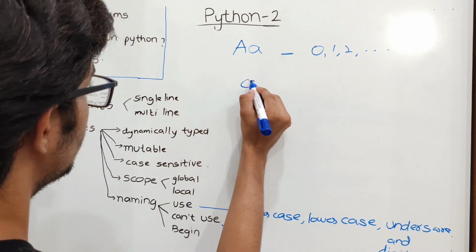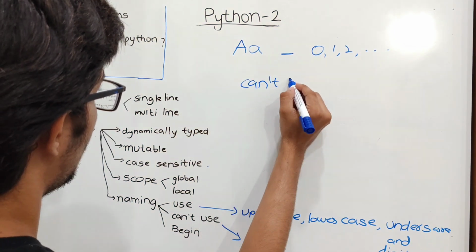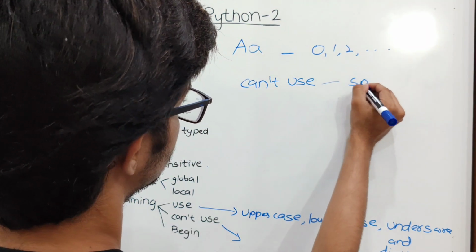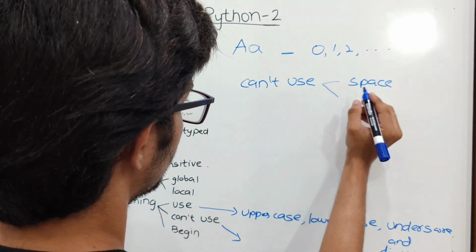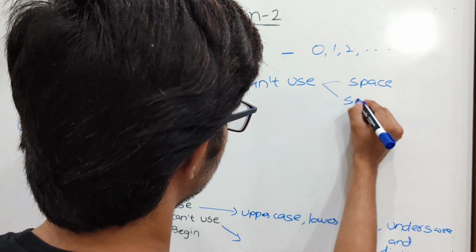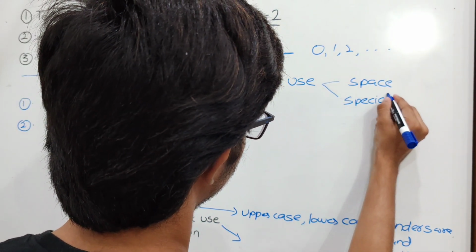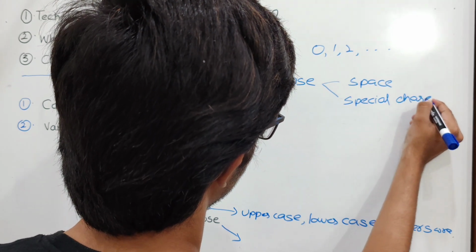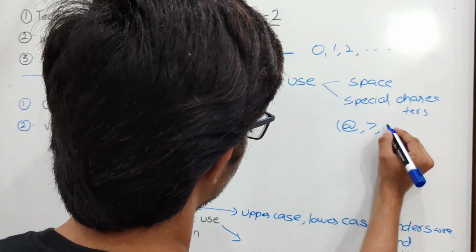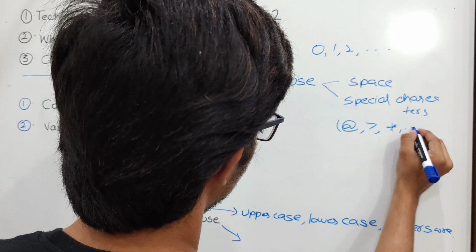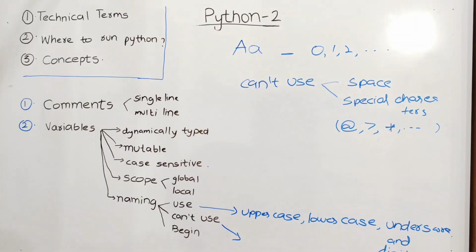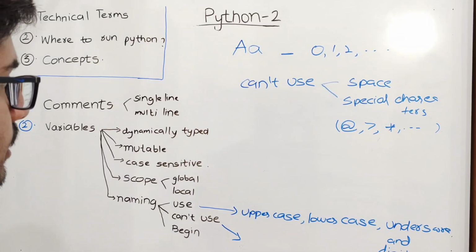Let us check what cannot be used as variables, such as space. We can use the underscore, but special characters like at the rate, greater than, star, and so on are not preferred for naming the variables.